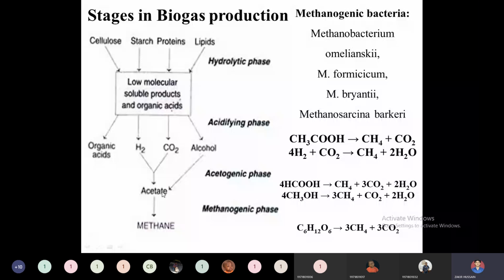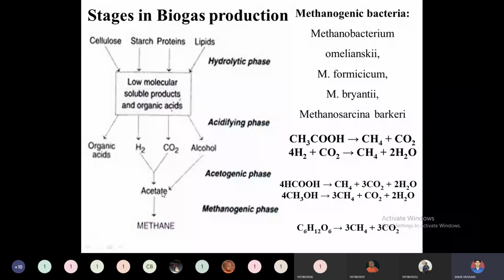Then these low molecular weight soluble products and organic acids need to be converted into further organic acids and some alcohol, with the liberation of hydrogen and carbon dioxide. This phase is called the acidifying phase. After the acidifying phase, the next stage is the acetogenic phase. What happens in the acetogenic phase?